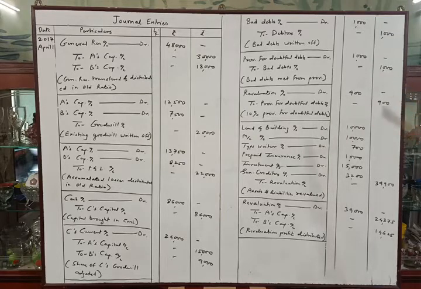Then revaluation of other assets, a single combined entry is made here. Land and building account debit, machinery account debit, typewriter account debit, prepaid insurance account debit, investment account debit, sundry creditors account debit to revaluation account, assets and liabilities revalued. And then the final entry, that is revaluation profit distributed between the partners in their old profit sharing ratio. So the entry will be revaluation account debit 39,000 to A's capital account and B's capital account, revaluation profit distributed. Okay.